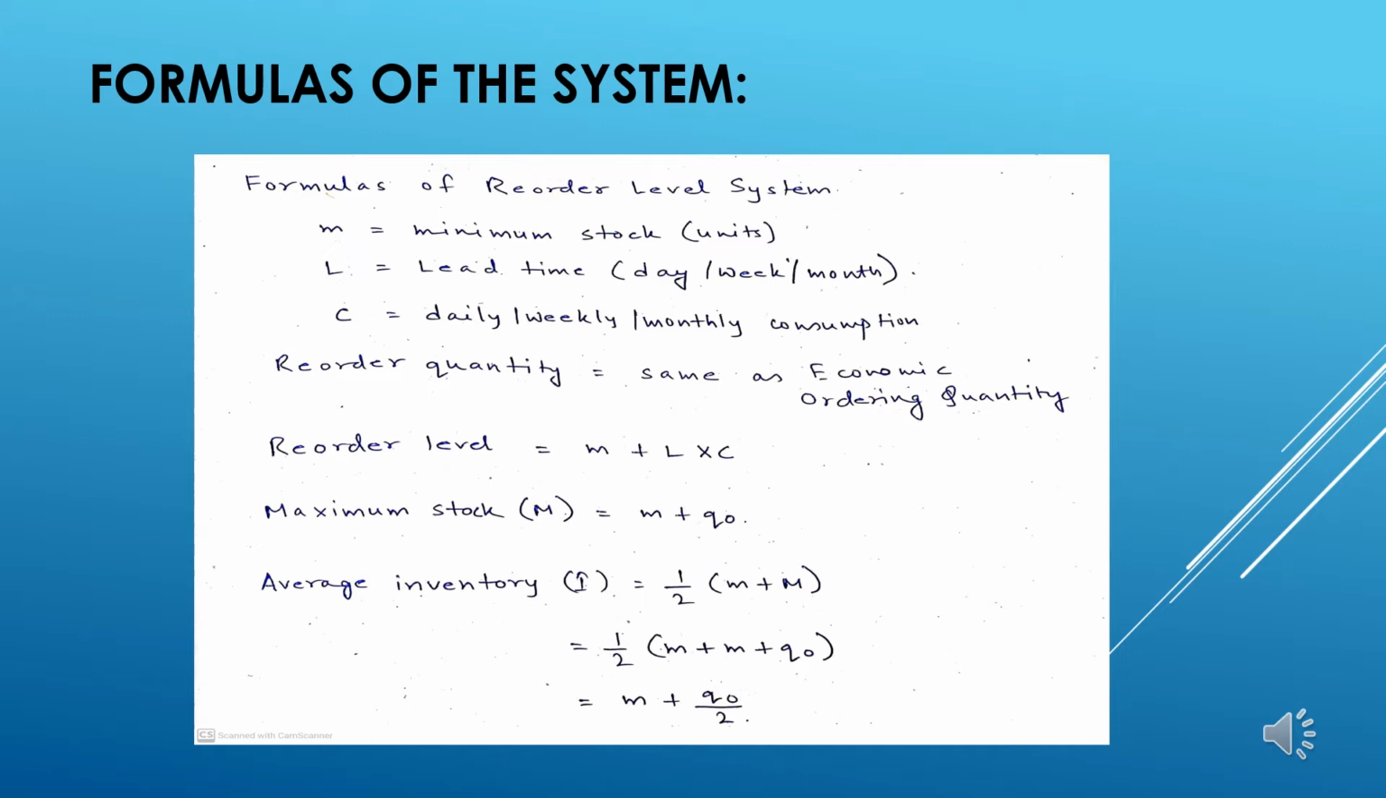If we replace capital M, the maximum stock, with small m plus the economic ordering quantity, we definitely get the formula back as small m plus Q0, the economic ordering quantity, divided by 2. So these are the formulas which we will be requiring while solving any kind of sum based on this fixed order quantity system.